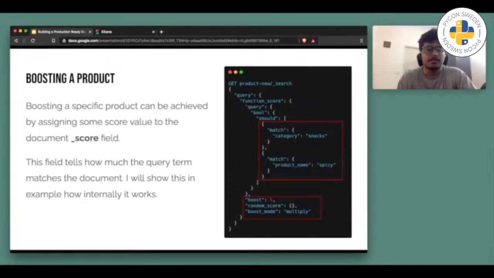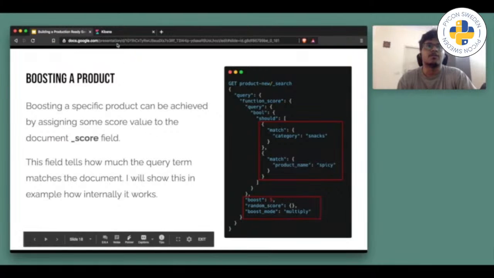Now this is the final part, I guess. Let's see how boosting of a product happens. There is a field in the Elasticsearch document called _score. Let me show you how it looks.